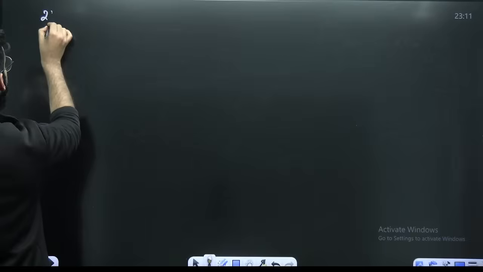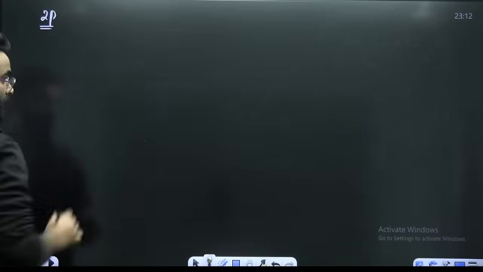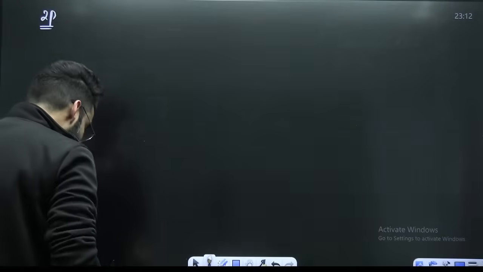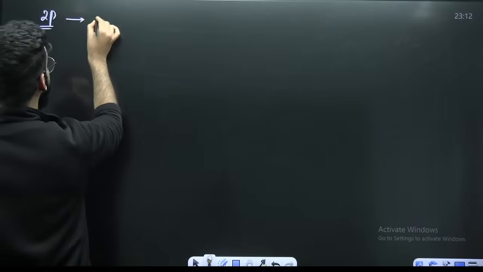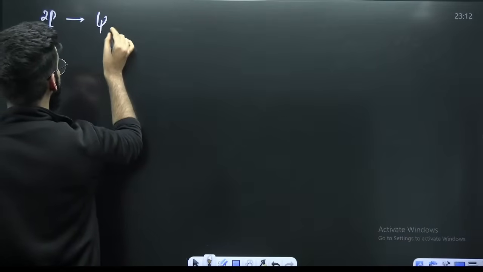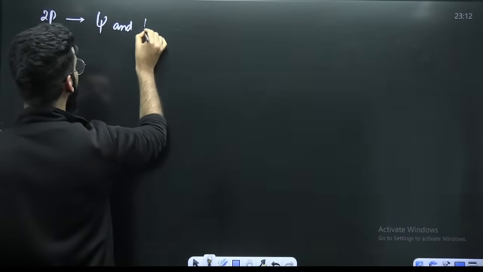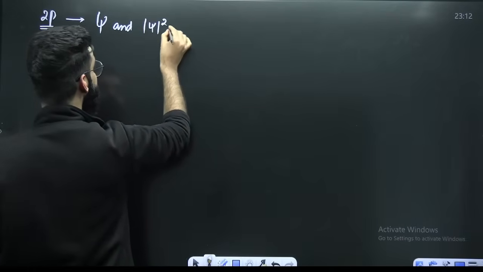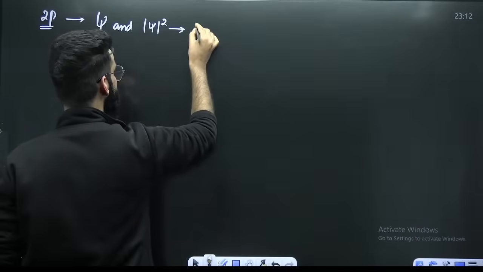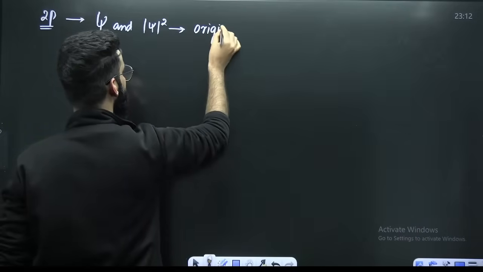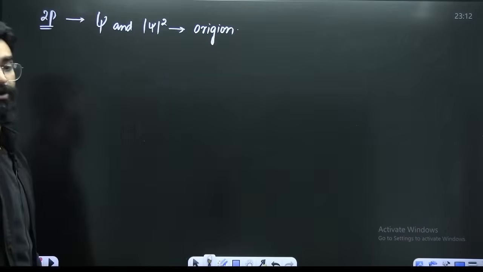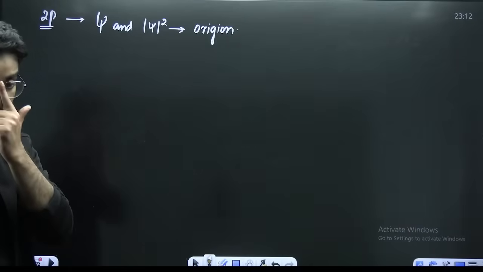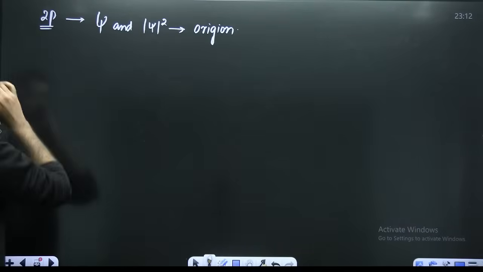If I talk about 2P, remember, in case of 2P, your psi and psi square, those start from origin. They do not start from top, they start from origin. How exactly? Have a look.